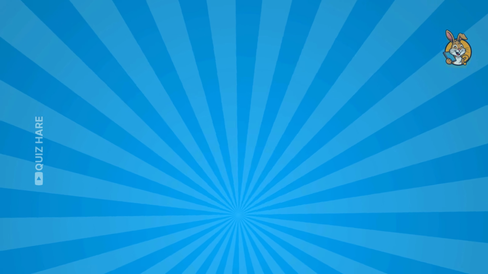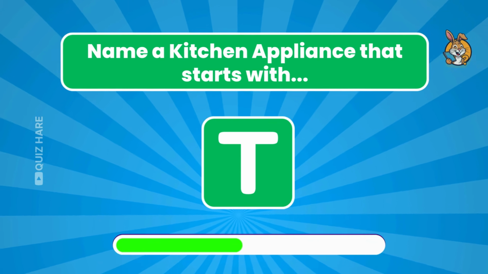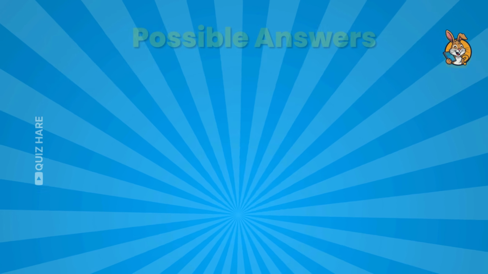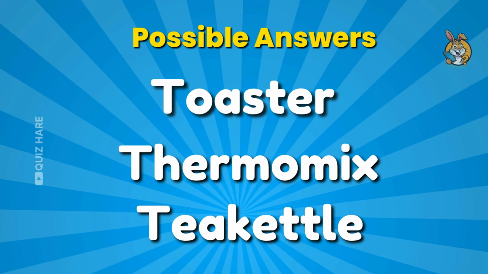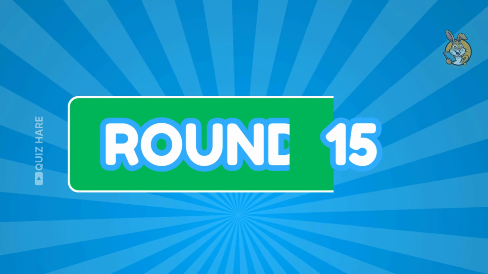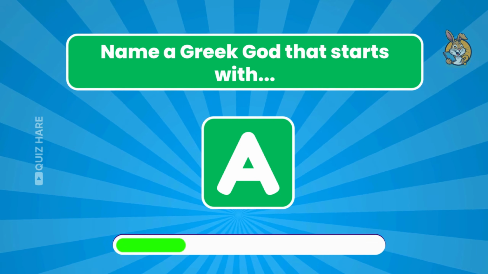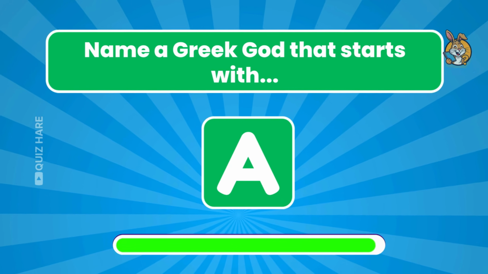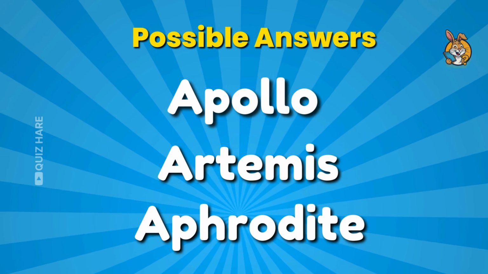Round 14. Name a kitchen appliance that starts with the letter T. Toaster, Thermomix, and tea kettle. Round 15. Name a Greek god that starts with the letter A. Apollo, Artemis, and Aphrodite.